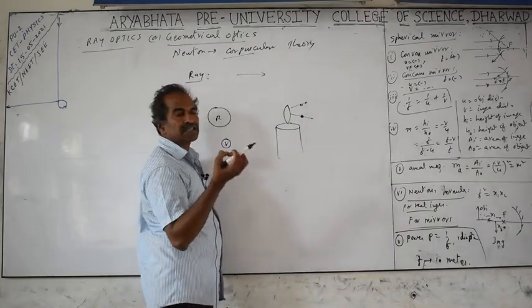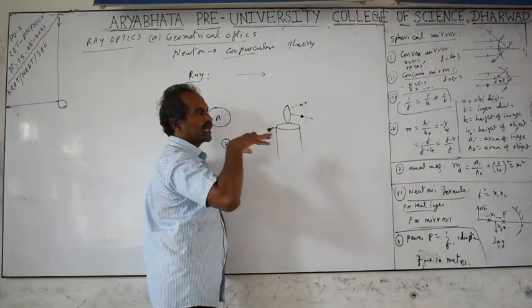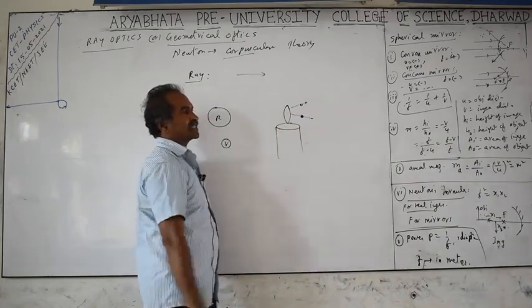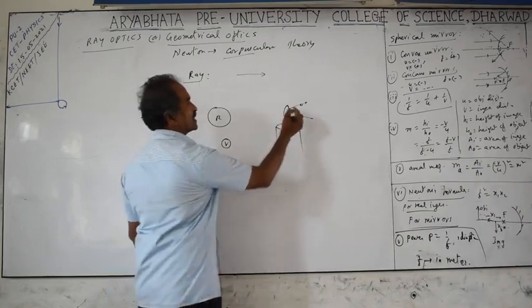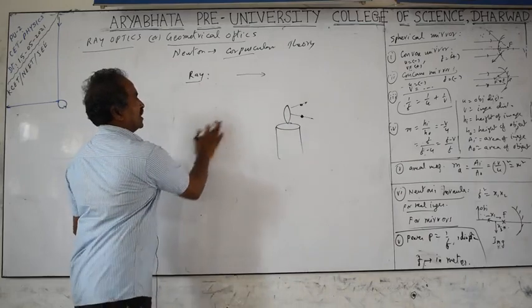The particles travel in a straight line path. If you throw a stone and there is no effect of gravity, due to inertia it goes in a straight line path with the same speed. So according to him, light travels in the same way, just like a stone thrown without the effect of gravity.